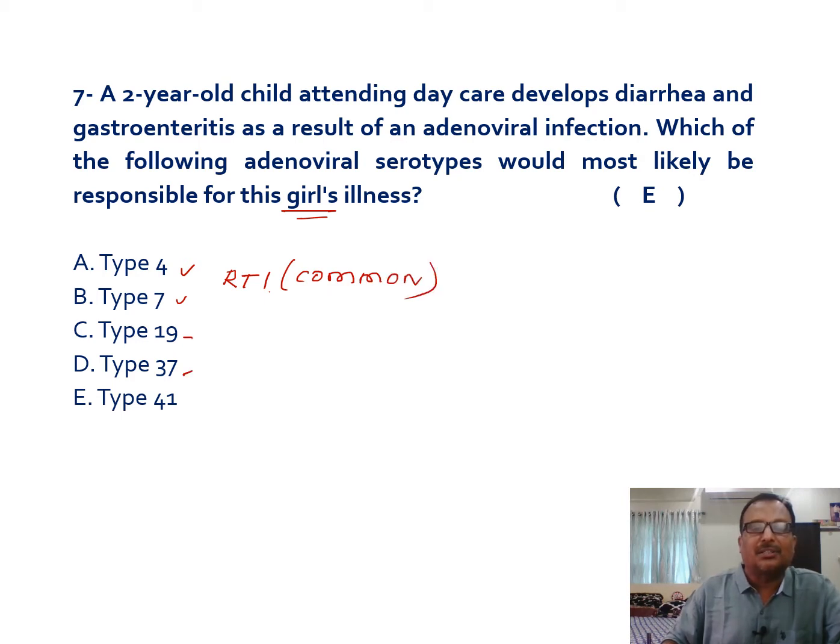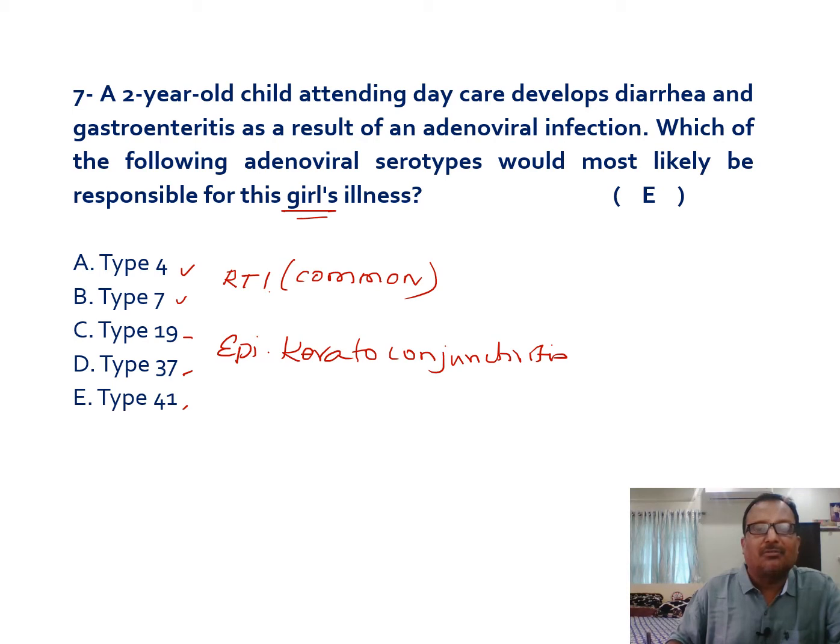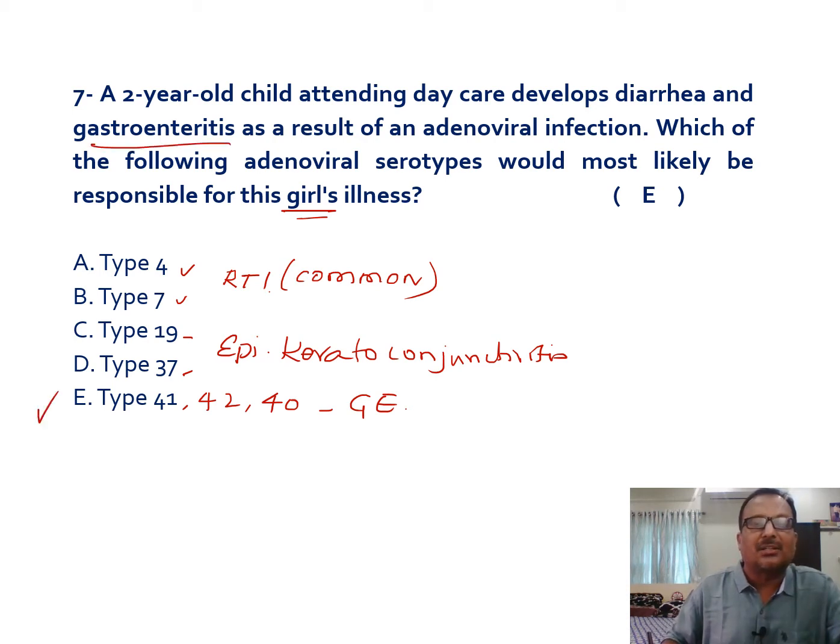And 19 and 17, these two are responsible for epidemic keratoconjunctivitis. And 41, 42 and 40, all these three are responsible for gastroenteritis. So here if you see this girl's illness, gastroenteritis produced by 41 is the right answer. So 41, 42, 40 are responsible for gastroenteritis in this given case.